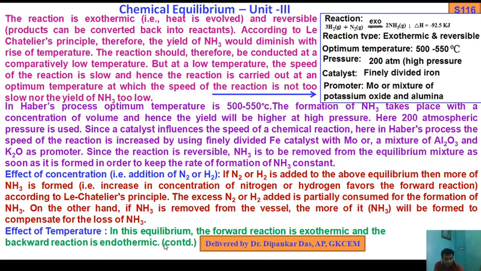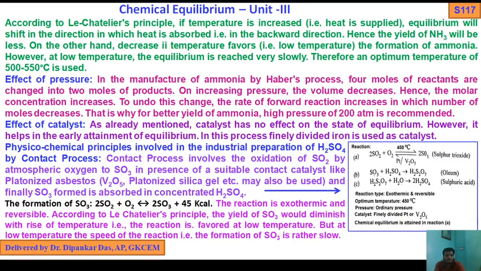Next, effect of temperature. In this equilibrium, the forward reaction is exothermic and the backward reaction is endothermic. So in the preparation of ammonia by the Haber process, when you talk about the effect of temperature on these reactions, the forward reaction is exothermic and the backward reaction is endothermic. Now if you increase the temperature, what will happen? Next we move on to the next slide.